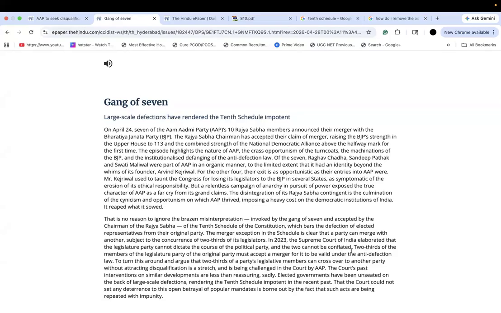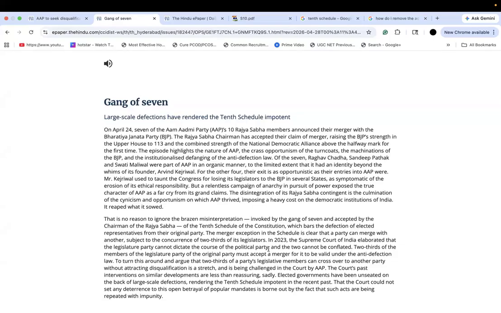So the original party in the above third line was nothing but a political party. An original political party can decide a merger provided its MPs also agree to it, and there are two-thirds in numbers. That's exactly what that is. So in 2023, the Supreme Court said that the legislator party cannot dictate the course of the political party, in the sense that MPs cannot switch from one party to another without the political party's concurrence.